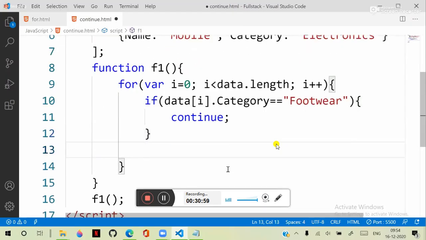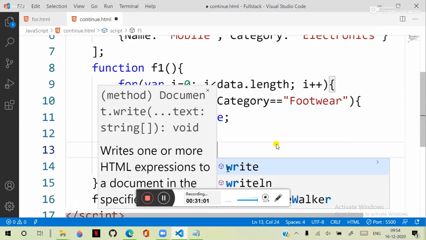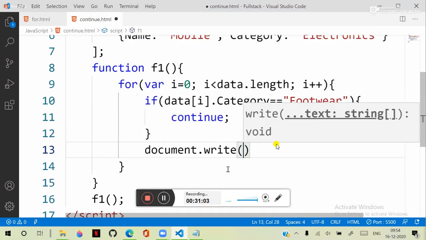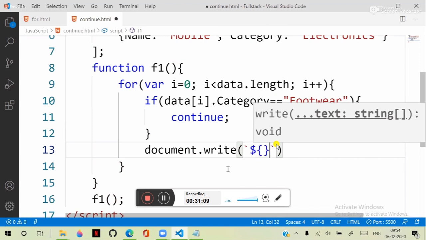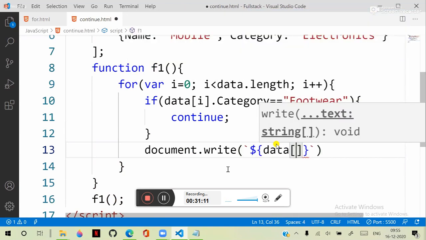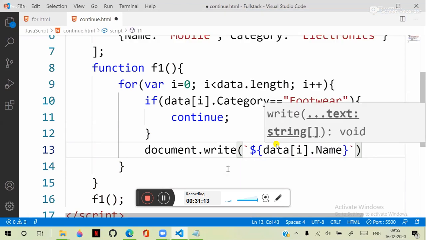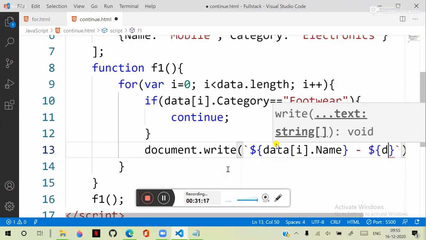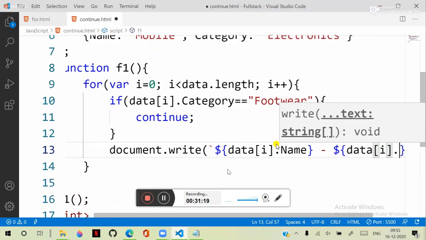Then you can print the other details with document dot write. Here I am printing the name, data of i dot name, and I want to print its category also, data of i dot category.